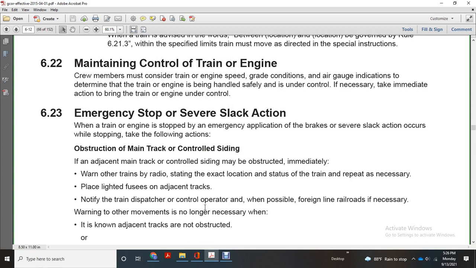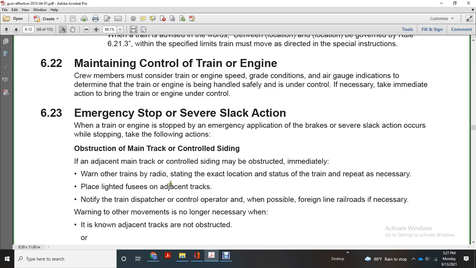623. Emergency stop, severe slack action. If the train or engine stops with an emergency application of the brake, or a severe slack action occurs while stopping, take the following actions. Obstruction of the main track or controlled siding. The adjacent main track or controlled siding may be obstructed immediately. Warn other trains by radio, starting with the exit location, and repeat as necessary.